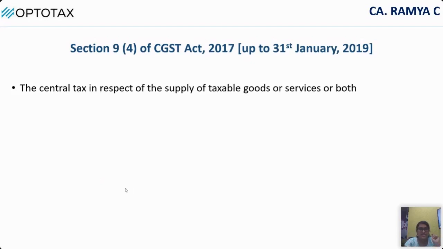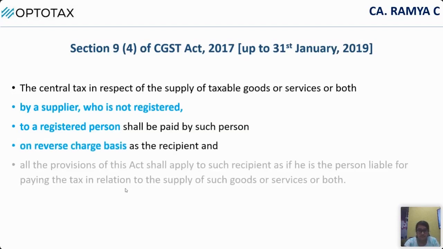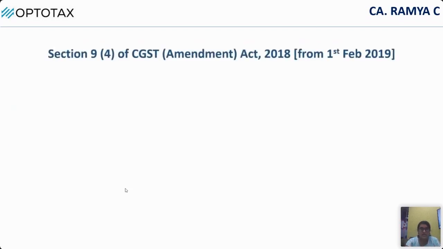What does it say? It says central tax payable in respect of supply of goods or services by a supplier who is not registered to a registered person shall be paid on reverse charge basis by the recipient. So here they are saying in case the supplier is unregistered and he is supplying some taxable goods or services to a registered person, then reverse charge shall be applicable in that case. Now we'll see the new section and then we'll analyze the difference in these two sections.